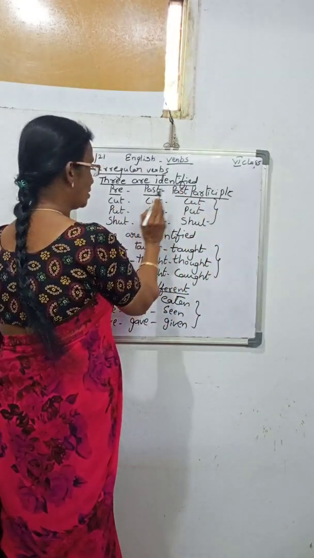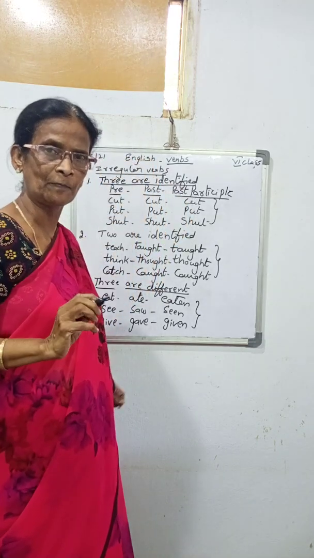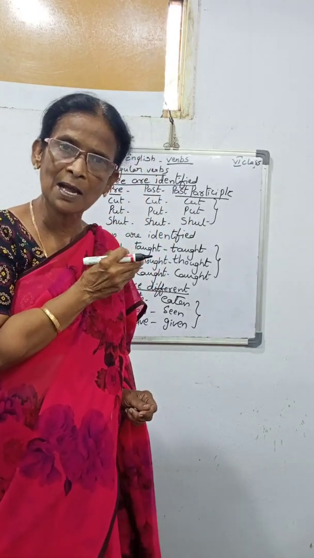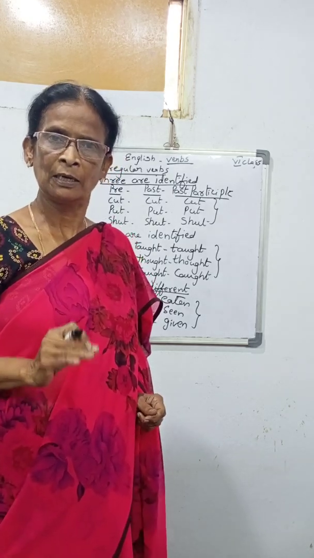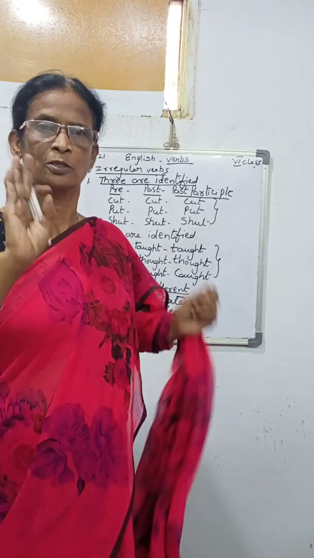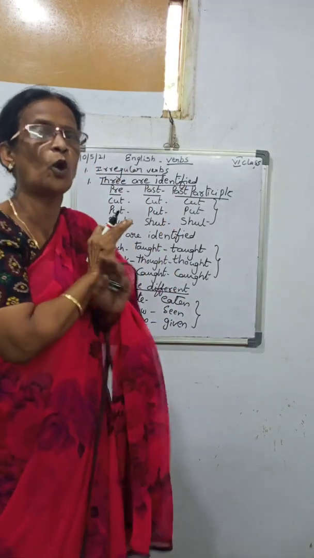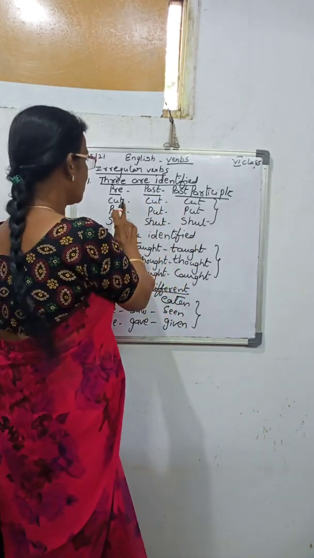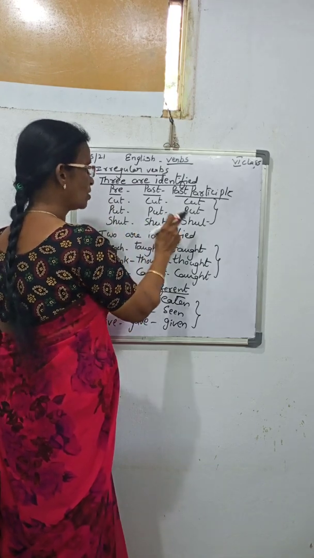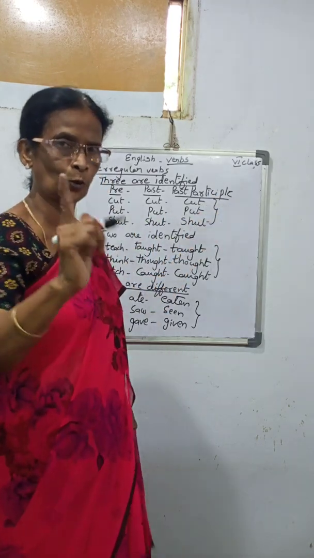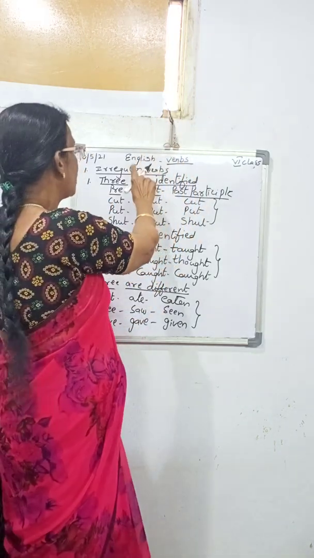Cut, cut, cut. This is the present, past and past participle. Did you add anything now? No. You should not add cutten, putten, shutten. Nothing is added. So these are known as the three identified, not adding anything. Cut, cut, cut, put, put, put, shut, shut, shut. These three are one group. These three are not added anything. Okay, that is also an irregular verb.